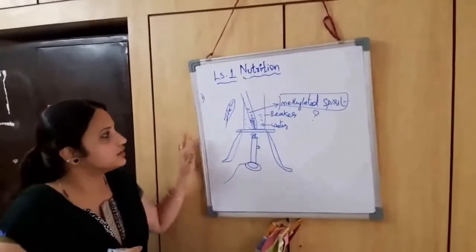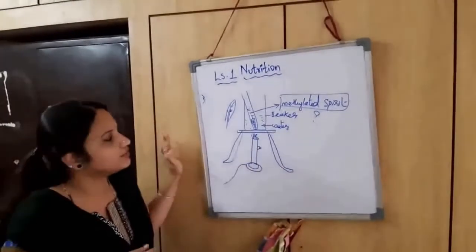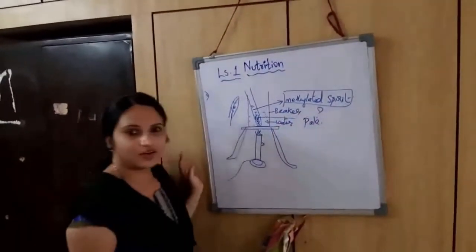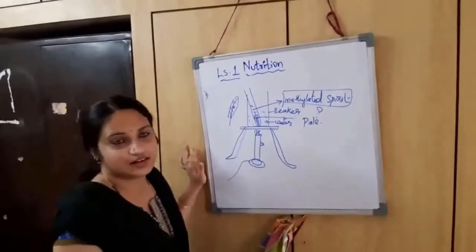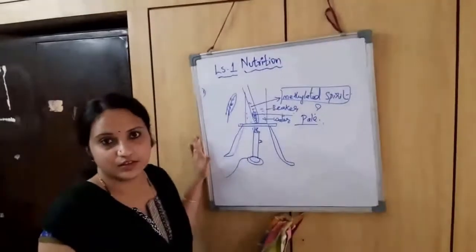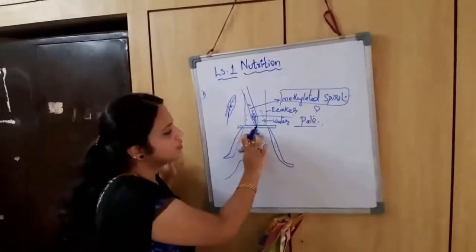So once the chlorophyll has gone, the leaf now turns into a somewhat pale color, colorless, pale color, not exactly white. I cannot say it turns exactly white. It is called pale color. So once the leaf has turned pale, just put off the Bunsen burner flame.